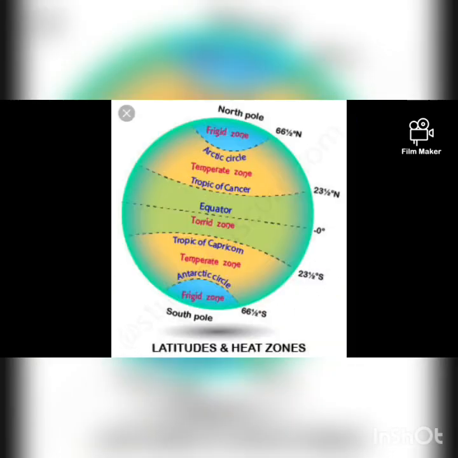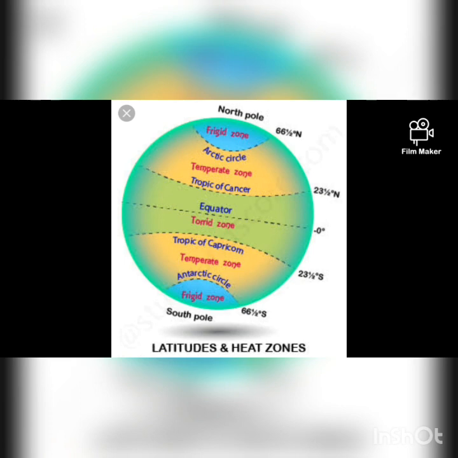We are going to discuss the important parallels of latitude and heat zones. Already we said the longest latitude is the equator. So the main latitude line is the equator, and we have 4 more important latitudes. One is the Tropic of Cancer, which is 23-degree north. Next, the Tropic of Capricorn, that is 23-degree south. And the third one is the Arctic Circle, that is 66-degree north.